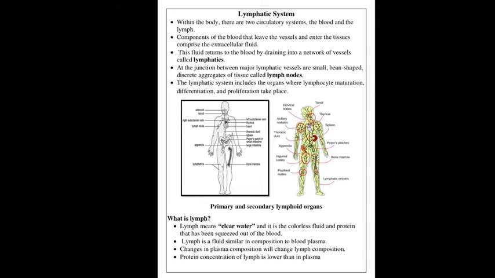Lymph is another fluid involved in transportation. It is similar to blood plasma, but it is colorless and contains less protein. If we talk about the function of lymph, it carries absorbed digested fat from the intestine, and it also drains excess fluid from the extracellular space back into the blood. If we talk about the composition of lymph, water, protein, fats, carbohydrates, urea and antibodies are also present in lymph.